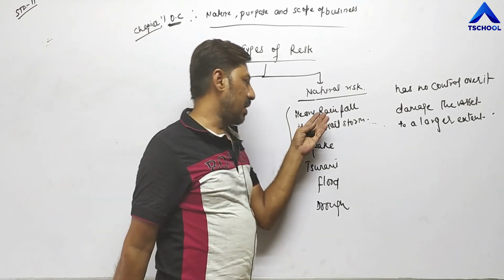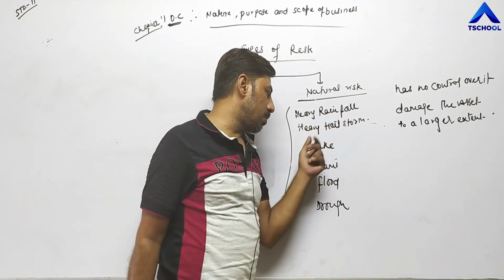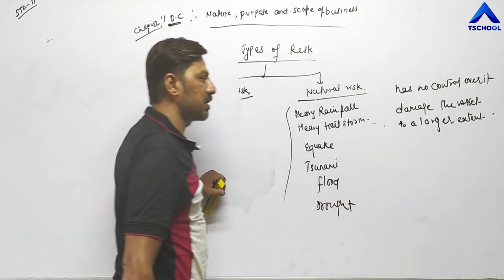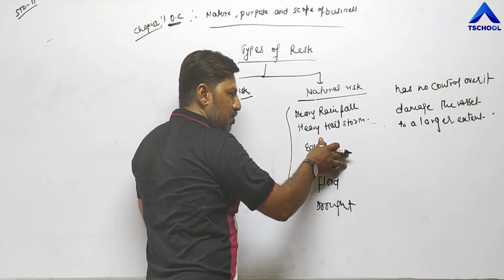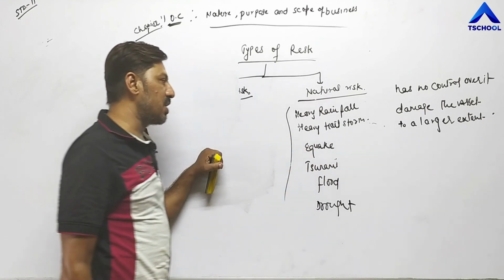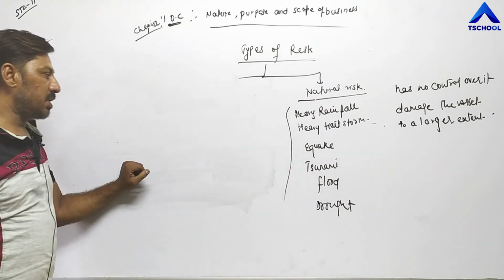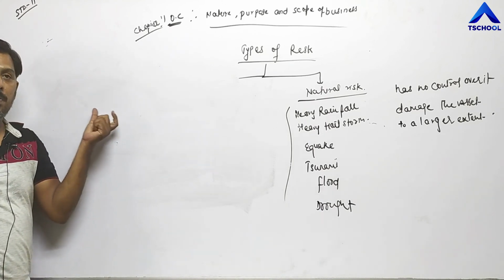Examples are heavy rainfall, heavy hailstorm, earthquake, tsunami, flood, drought. Such risk may damage the assets of the business to a larger extent. Man-made risks are those risks which are created by human beings.